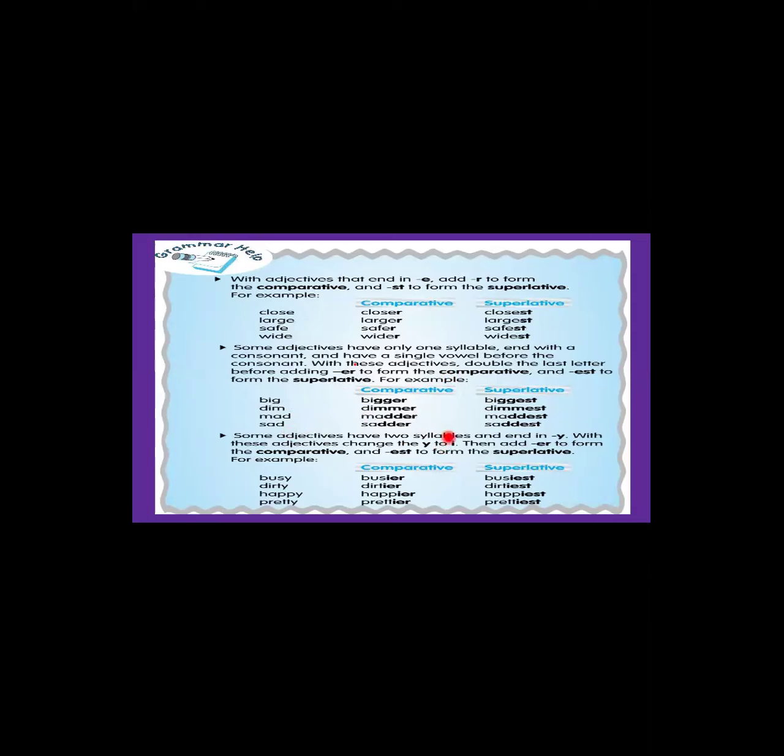Some adjectives have two syllables and end with y. What did we do when y comes? Change the y to i and add er and est. Change the y to i, then add er to form the comparative and est to form the superlative. Busy, busier, busiest. Repeat busy along with me.